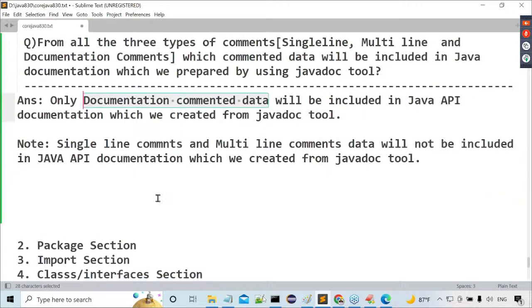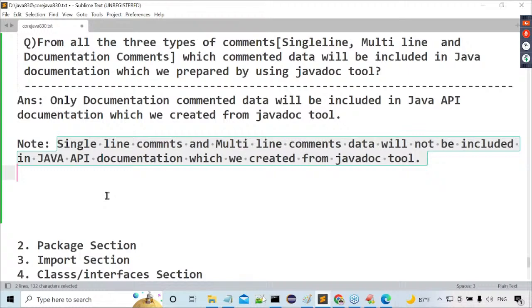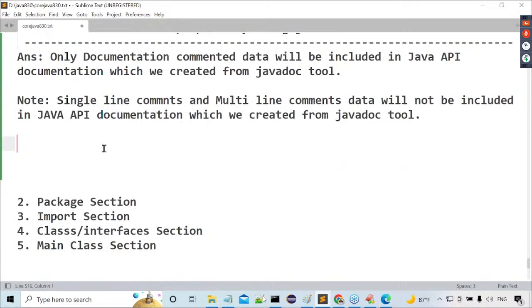What is the clarity I gave there? Only documentation commented data. In the sense, single line comment and multi-line commented data will not be included in the Java API documentation which we generated from the Javadoc tool. So this is exactly the information I provided. Am I right or not?